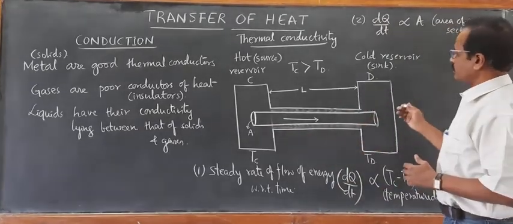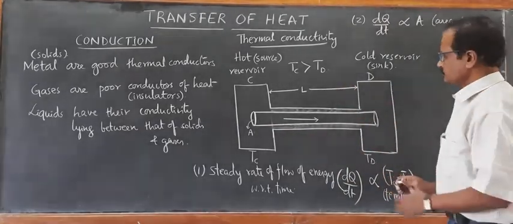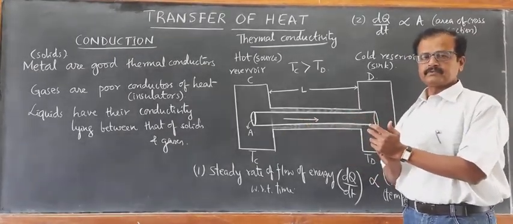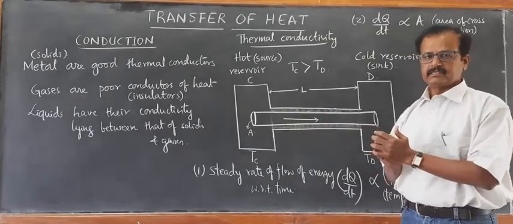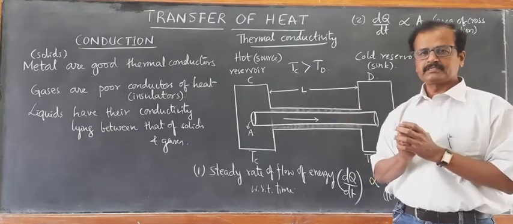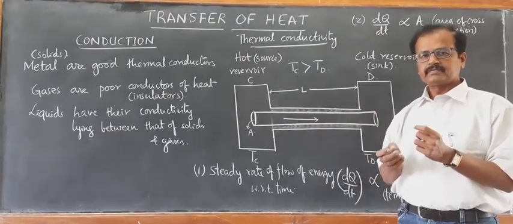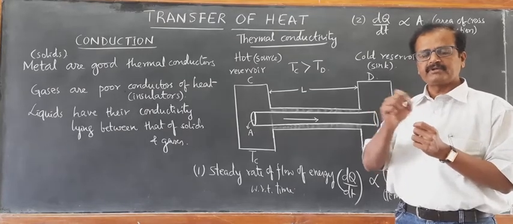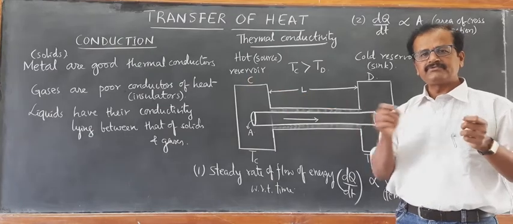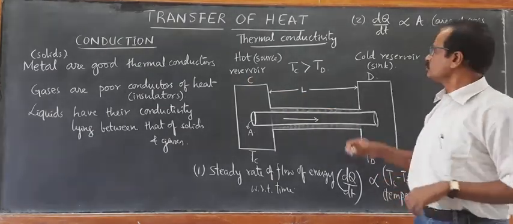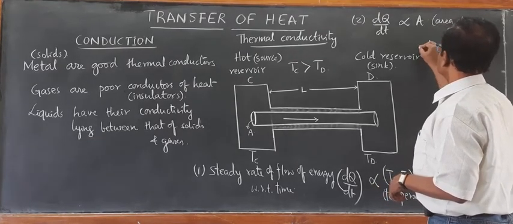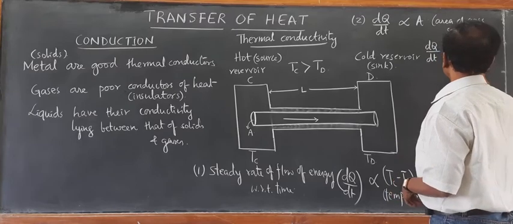Then it is also found to be inversely proportional to length. Shorter the length, more rapidly the transfer of heat takes place. Longer the length, less rapidly the transfer of heat takes place. It's quite common experience. If the rod length is short, the transfer of heat will be very fast. If the rod is quite long, then transfer of heat takes place slowly. So the rate of flow of heat is found to be inversely proportional to the length of the rod.